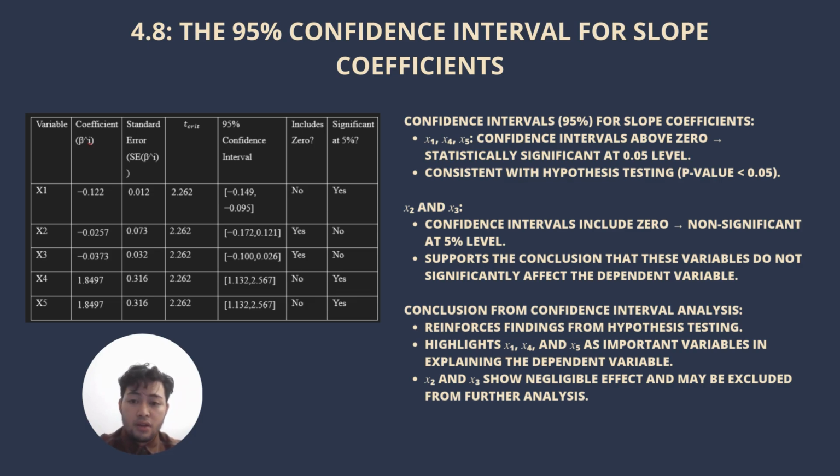Overall, the findings from the confidence intervals reinforce the result of hypothesis testing, making it easier to trust the conclusions regarding the significance of the independent variables. As such, x1, x4, and x5 should be prioritized in the analysis of the dependent variable, while x2 and x3 can be excluded as they appear to have no meaningful impact in the current model.